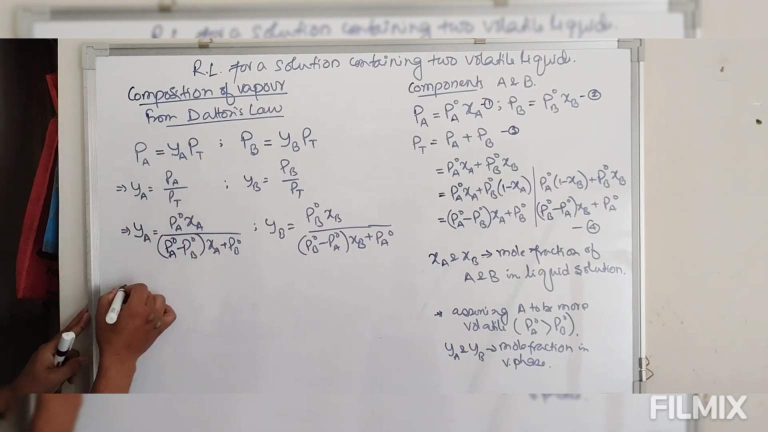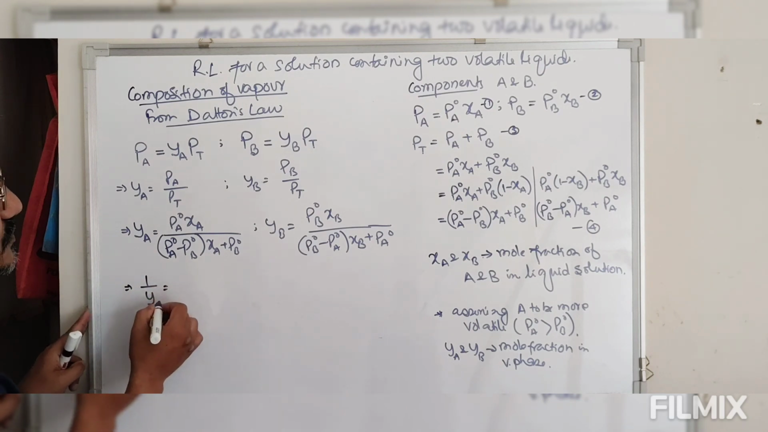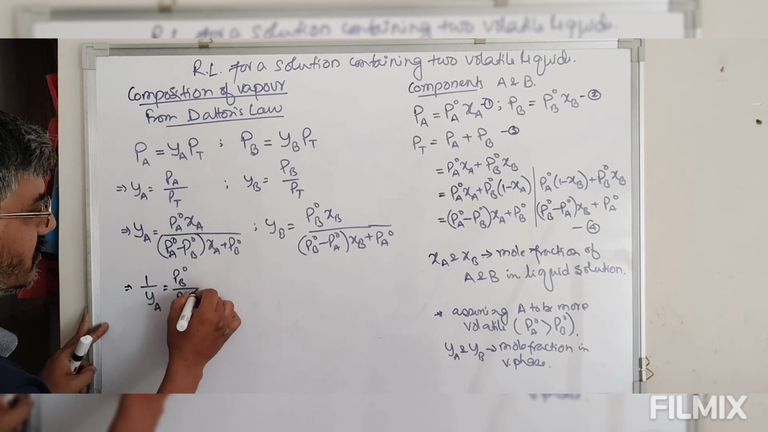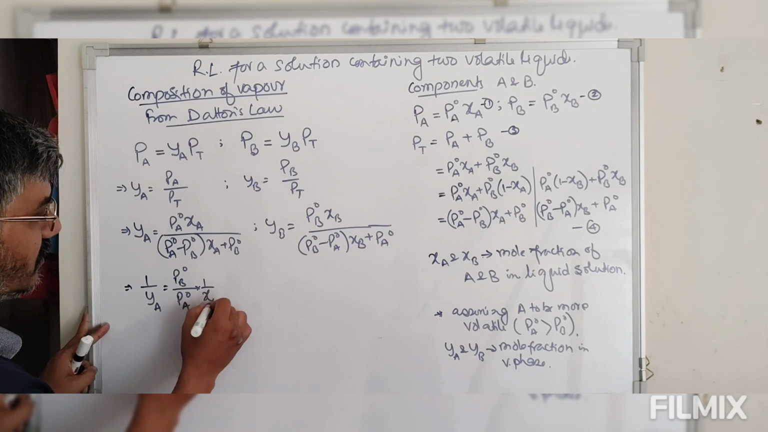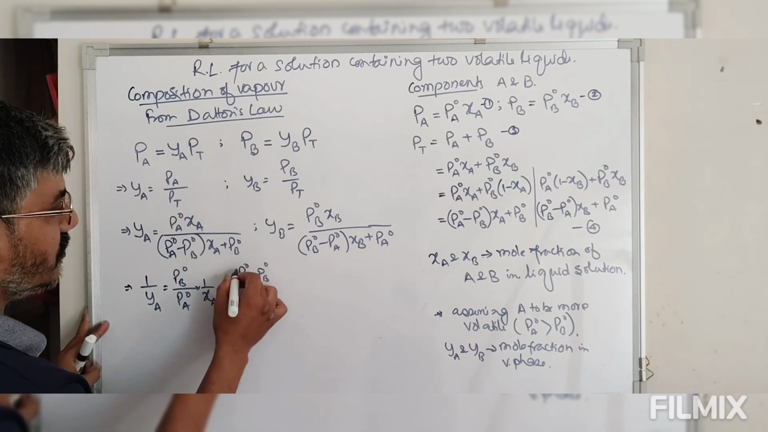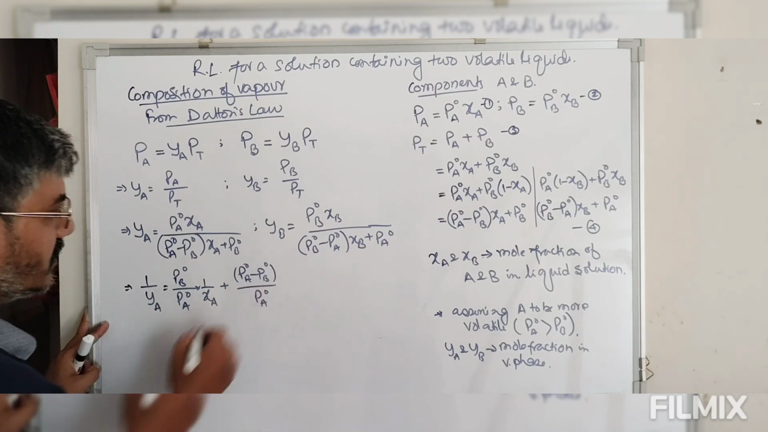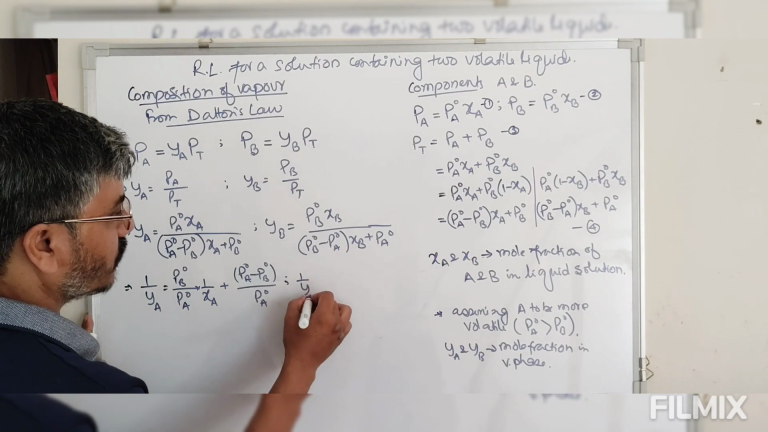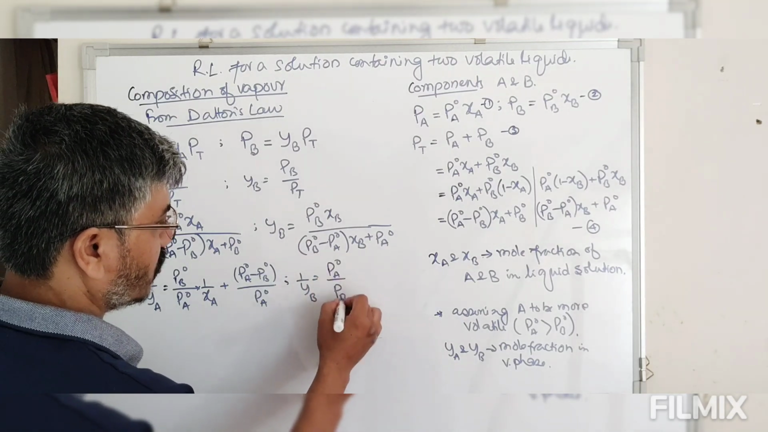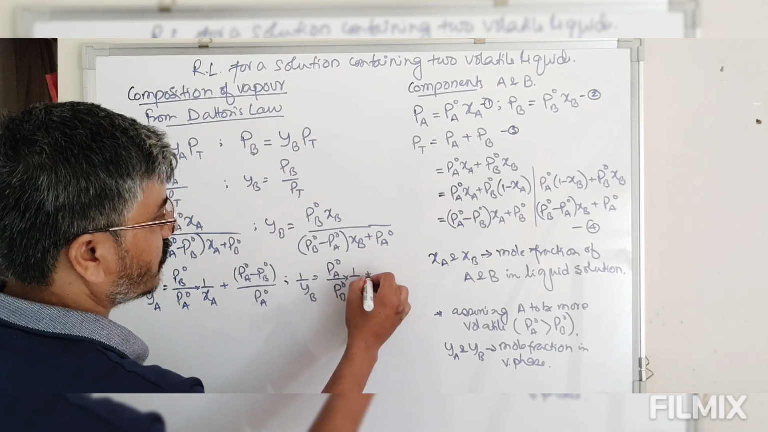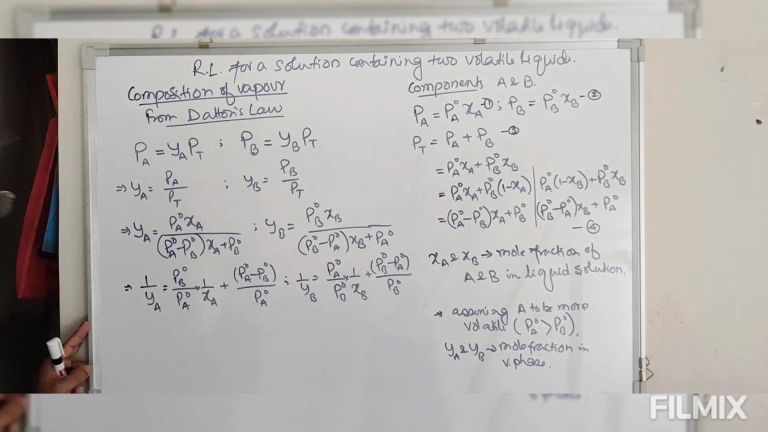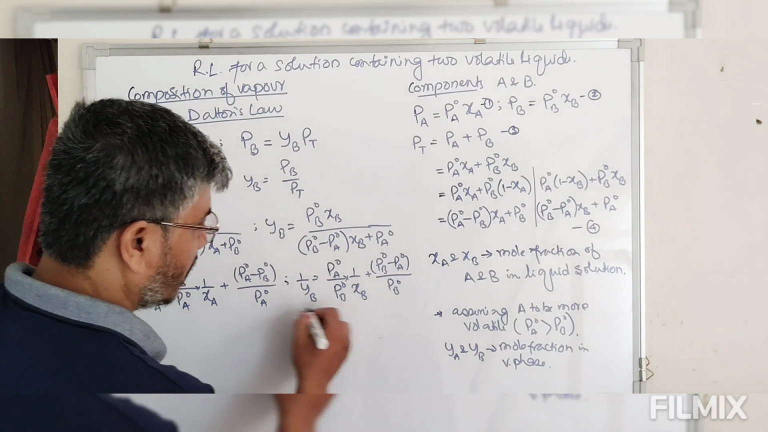Now take this inverse. So 1 by YA is equal to PB naught by PA naught into 1 by XA plus PA naught minus PB naught divided by PA naught, or 1 by YB, taking the inverse, we have PA naught by PB naught into 1 by XB plus PB naught minus PA naught divided by PB naught. Take this as equation number 5.